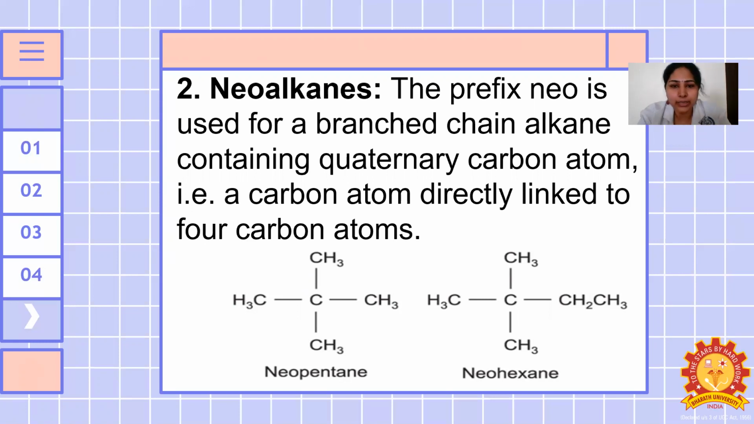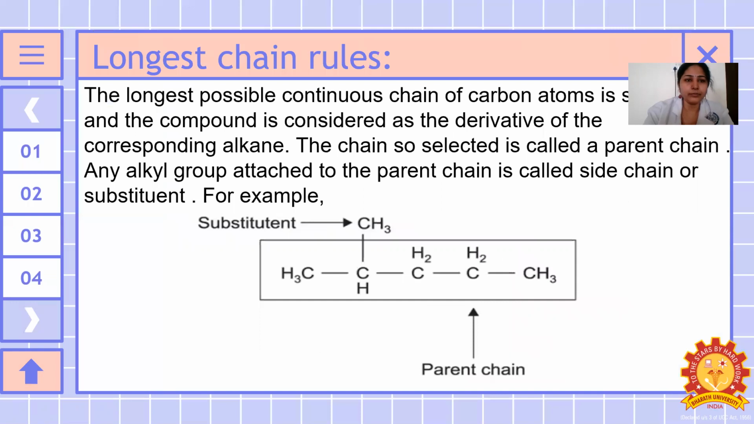So neo, the word is used. How many carbons are there? 1, 2, 3, 4, 5. So neopentane. Here, 1, 2, 3, 4, 5, 6. So hexane. Yes, 6 in the sense of hexane. So, longest possible chain rules.